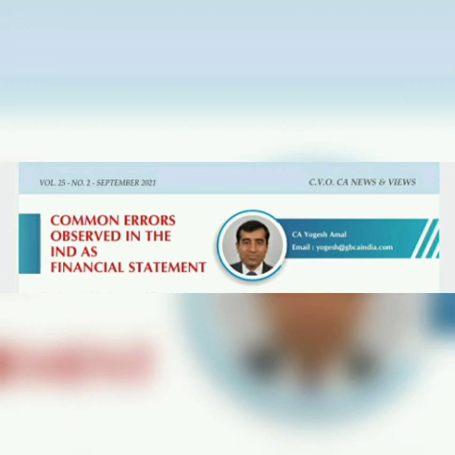The same is not in accordance with the requirement of Para 9.3.5.2.1 of the Guidance Note on Division 2 Ind AS Schedule 3 to the Companies Act, 2013. Consequently, it was observed that there is non-compliance of Guidance Note on Division 2 Ind AS Schedule III to the Companies Act 2013.